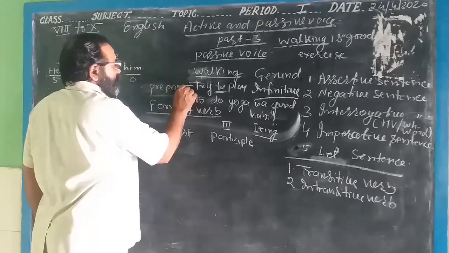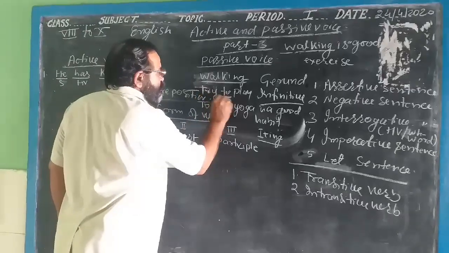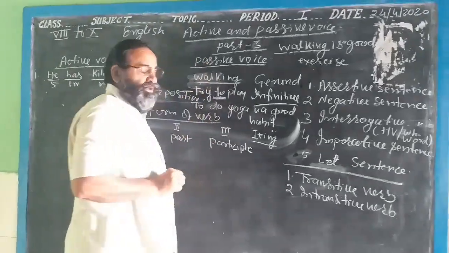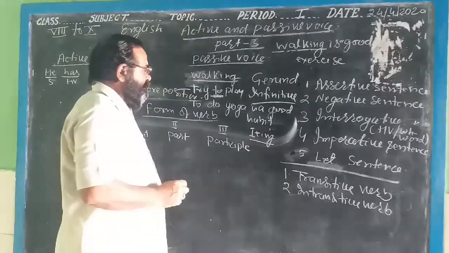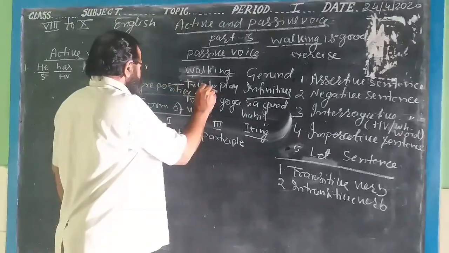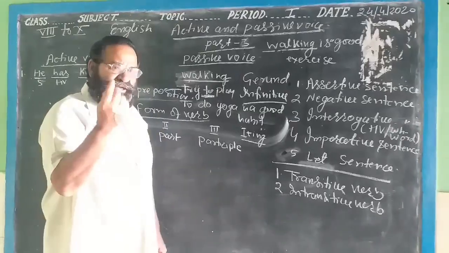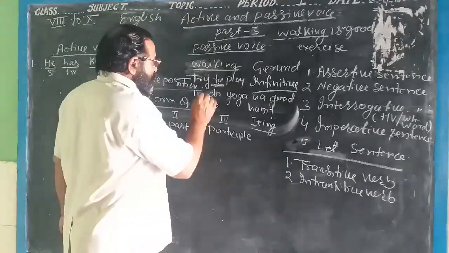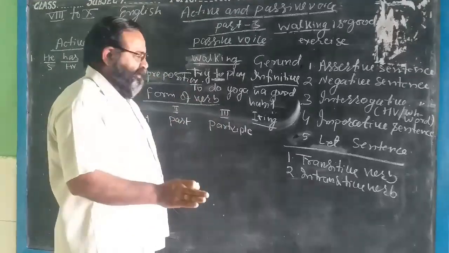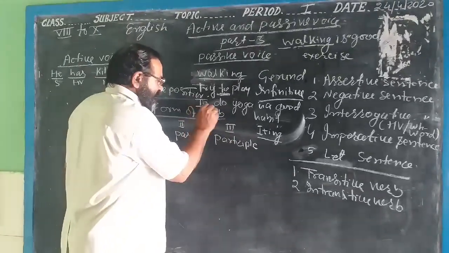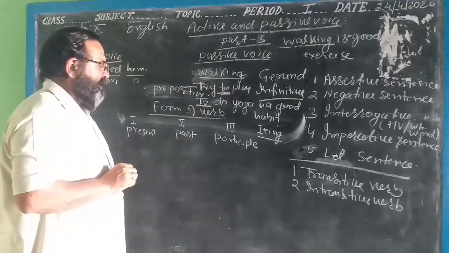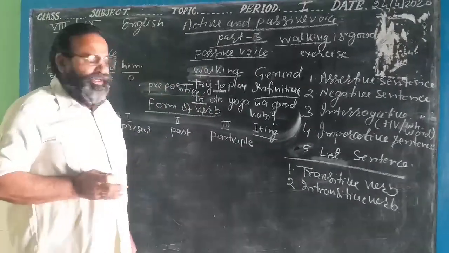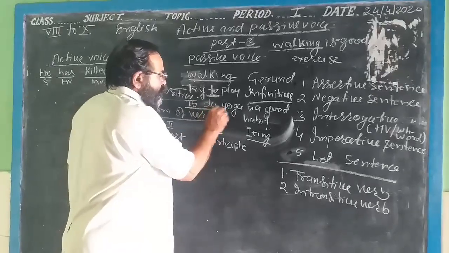But here we will also say there are three roles. It is a connective because it is connecting the two main verbs, and it is called the preposition because it is connecting the two verbs. It is infinitive, but infinitive is that which comes in the beginning of the sentence, and after the to there will be the main verb, then to do yoga.